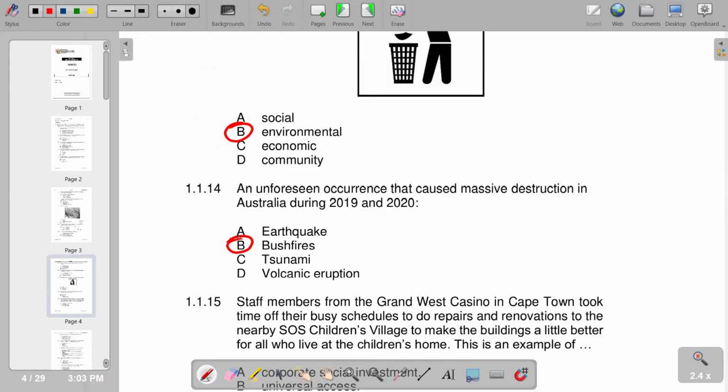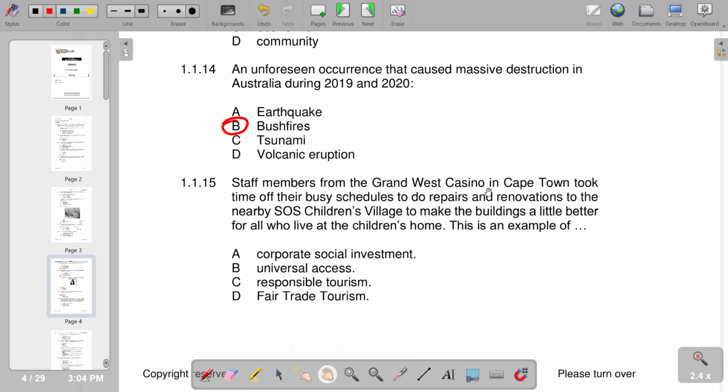Number 15. Staff members from the Grand West Casino in Cape Town took time off their busy schedules to do repairs and renovations to the nearby SOS Children's Village to make the buildings a little better for all who live in the children's home. This is an example of corporate social investment, which we have on A.